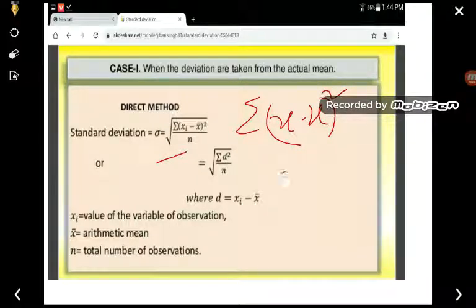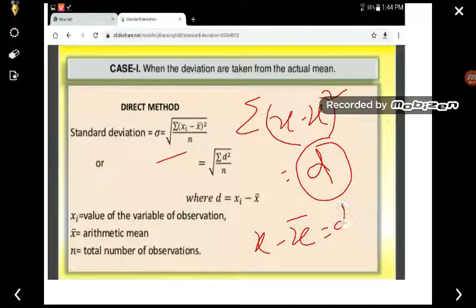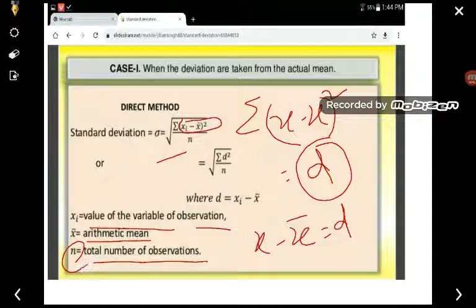So this term, x minus x bar, can also be written as d. So this is the deviation. So d is x minus x bar. We can write the whole term as the square root of summation of d square by n, where d is x minus x bar. You know it. What is x? X is the value of the variable, each observation. x bar is the arithmetic mean, and the total number of observations is represented by n.